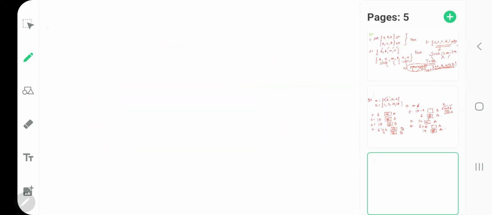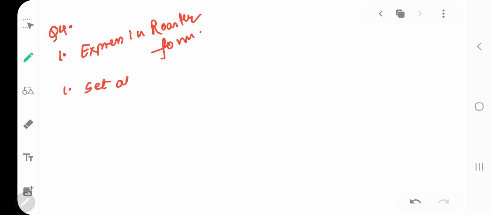Next we have question number 4, which says express each of the following sets in roster form. Now my dear kids, roster means you have to present the set in listed form. For example, first is express in roster form: set of odd numbers between 15 and 27.